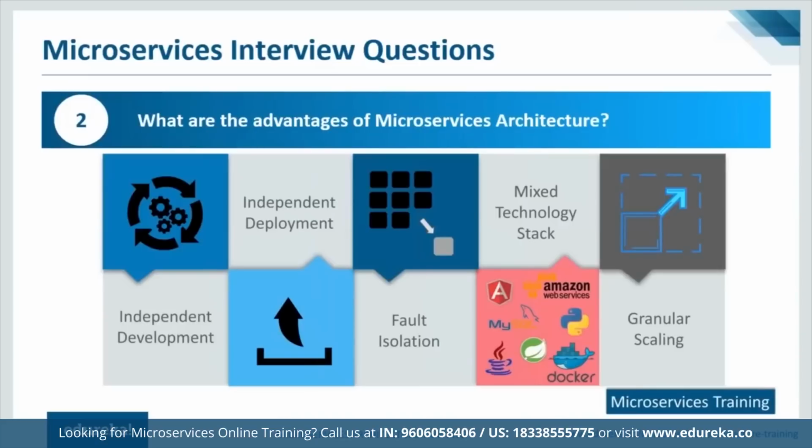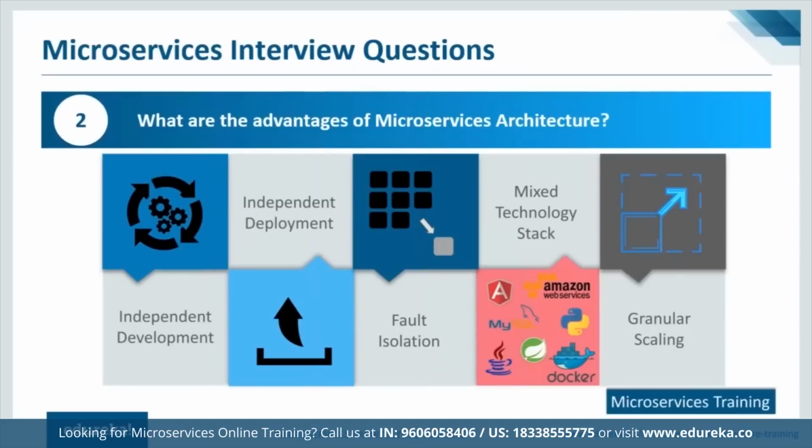So what are the advantages of microservices architecture? Well, there are quite a few advantages, to be honest. These are some of the important ones which we have jotted down. The first one is independent development. When you talk about microservices, you have to relate it to this point because we are talking about having an individual microservice for individual functionality. That means for each functionality, you can develop a separate service and you can manage it and control it totally.